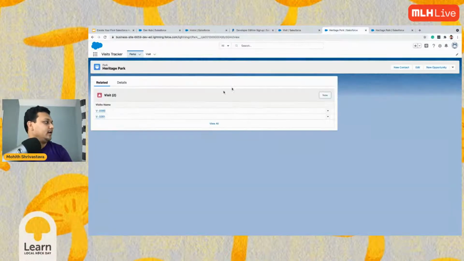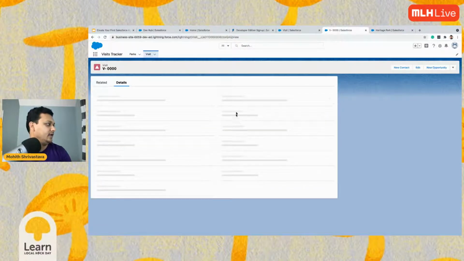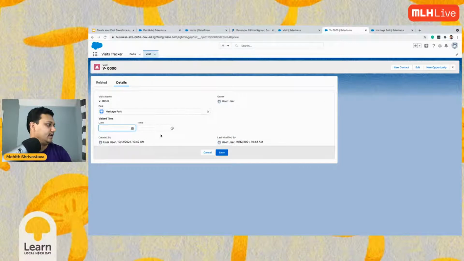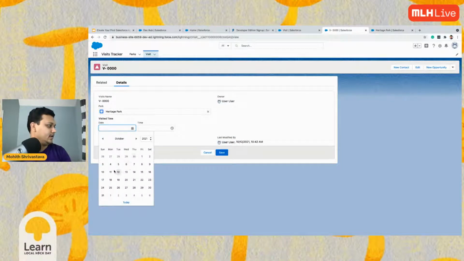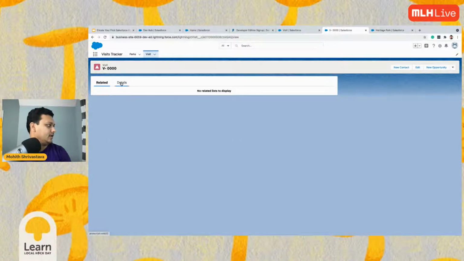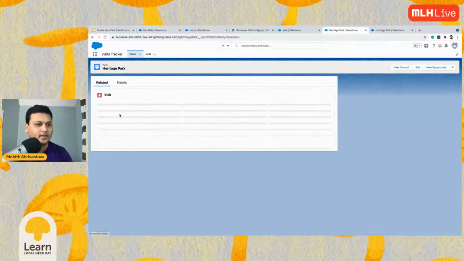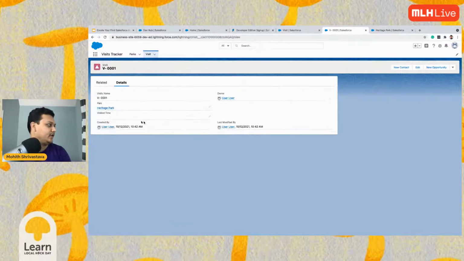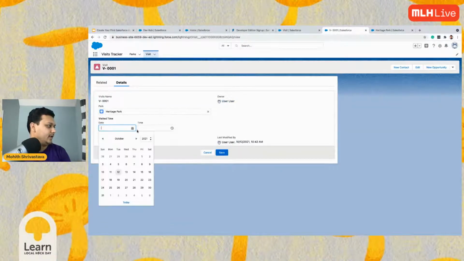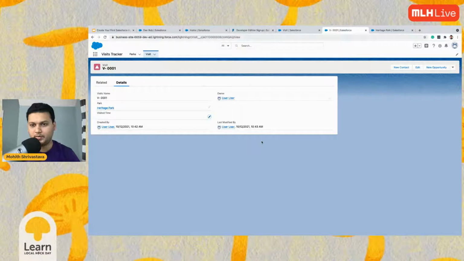So now I'll go back to the heritage park and say, okay, first visit, maybe I did yesterday. So let's edit this and say I visited it probably yesterday, and let's say I did it at 6 o'clock, save it. And then come back to parks and maybe fix the second data as well. So this is just a simple demonstration of how to create the data model in Salesforce. As you can see, it's all click and point to begin with. We can enhance it with code, and I'll show you how.